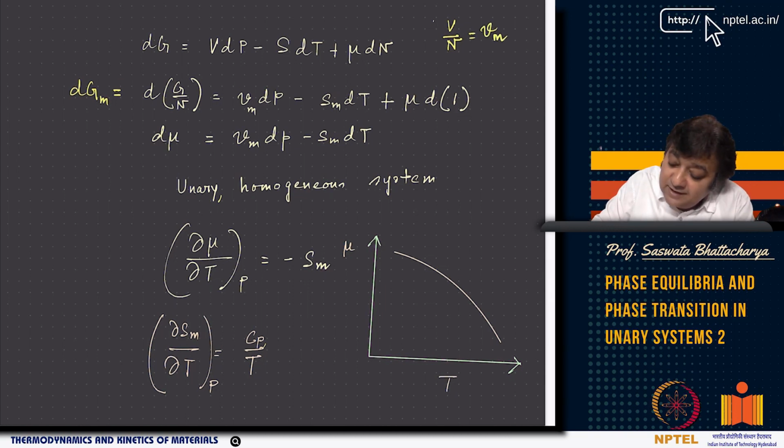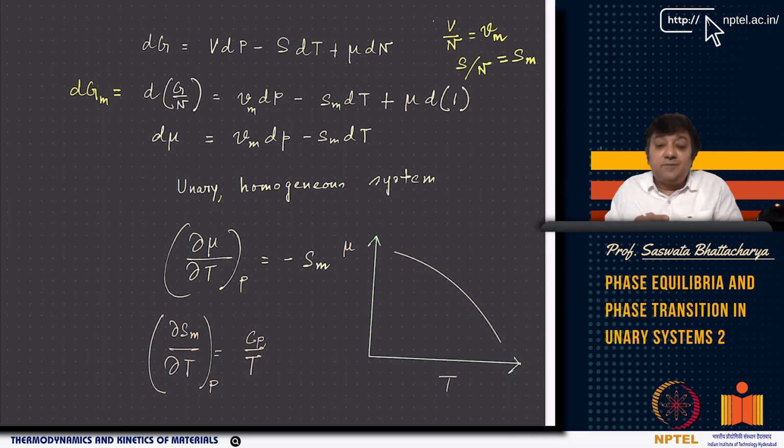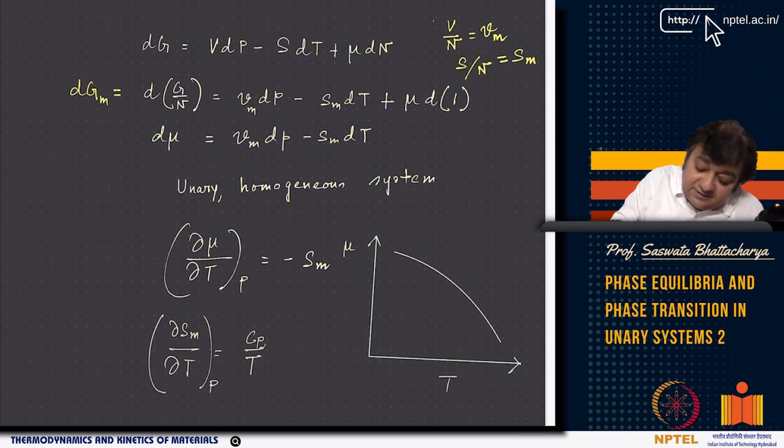Similarly, S by n, right? All of these are intensive properties because these are ratios of total entropy by total mole number. So this becomes Sm. So you have Vm dP minus Sm dT, but now you have mu, which is already an intensive property, and you have dn, but it's a single component system, so n by n becomes 1, so it is d of 1, so this term does not exist, right? And dGm is nothing but d mu.